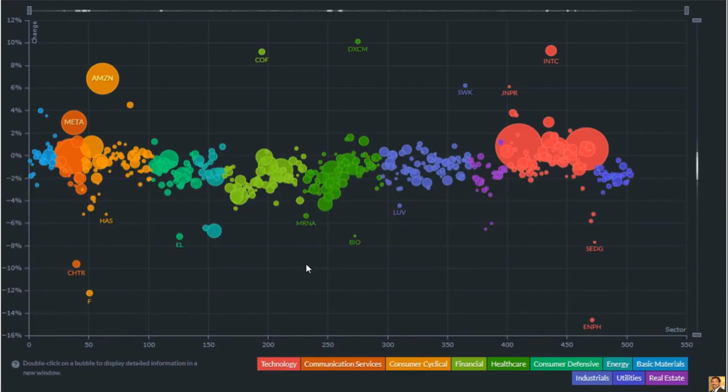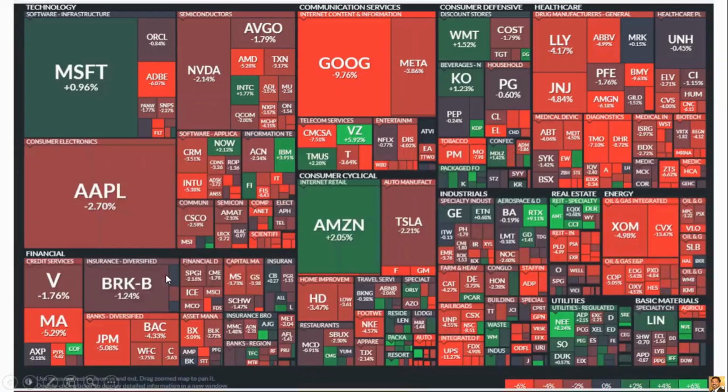And this is bubble chart, daily bubble chart. We can see the bubbles. Some of them are floating and some of them are under the water. So okay, Amazon, Meta, they made a huge run, and also Intel. And here you can see Enphase, Ford, they went down. And this is the weekly heat map. We can clearly see most of them are red, and exceptionally Google, it's almost 10% down.